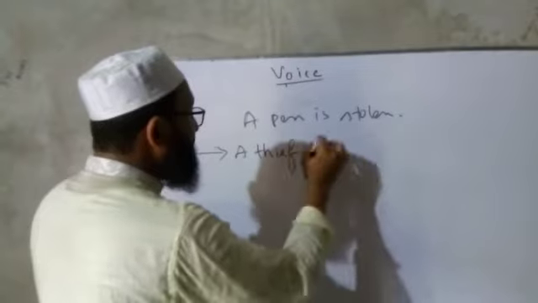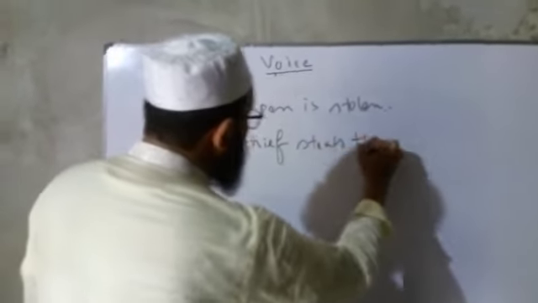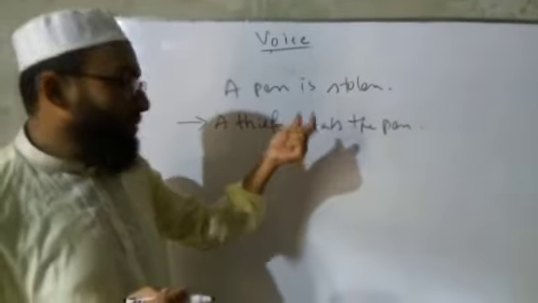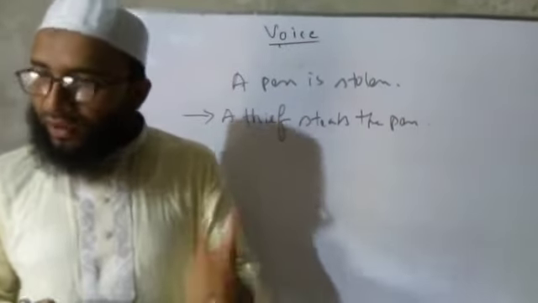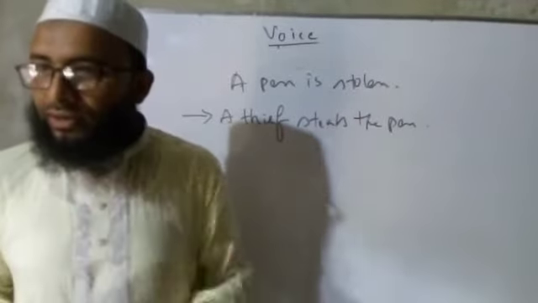A thief steals the pen. So in case of transforming from passive to active, we have to bring a subject according to the place and the demand of the sentence.